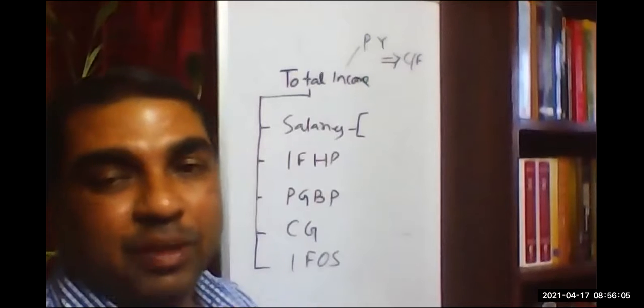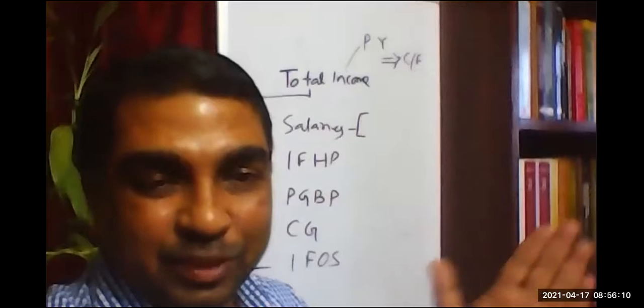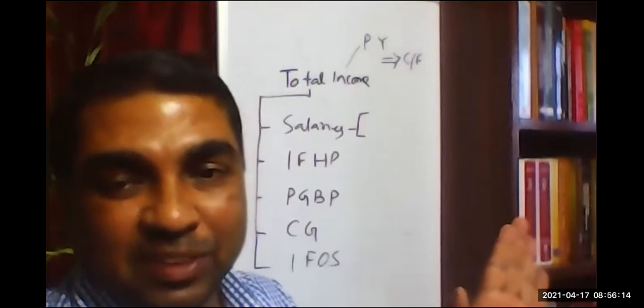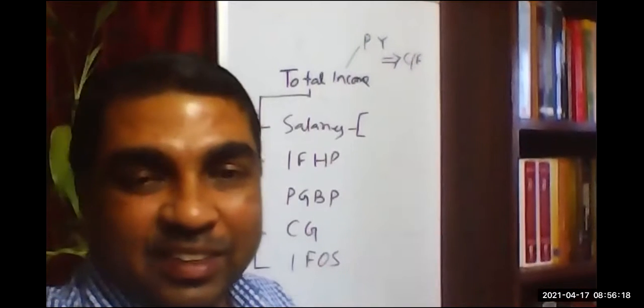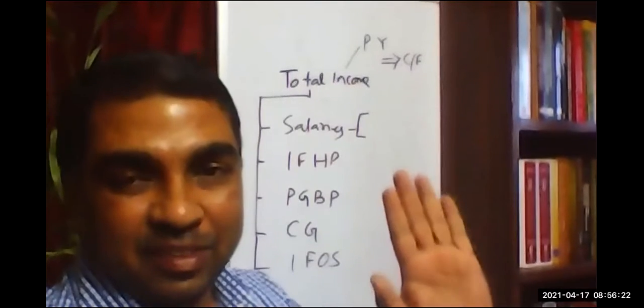Let us say someone has retired from one employer and he is receiving pension. Pension is taxable under salary. And now he is working in another company and getting salary. So pension plus his regular salary, both are salary.